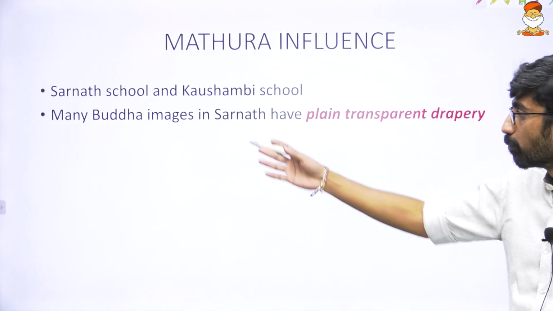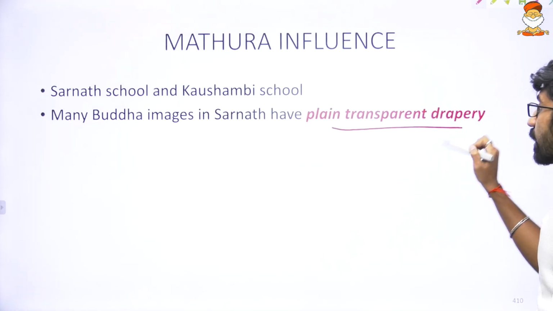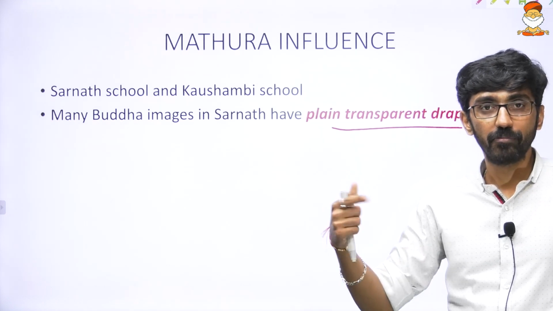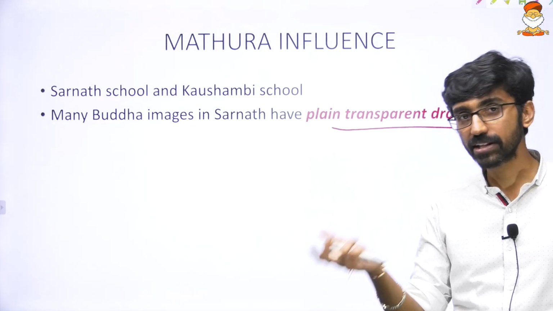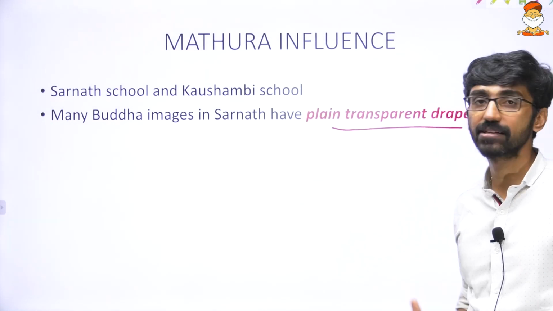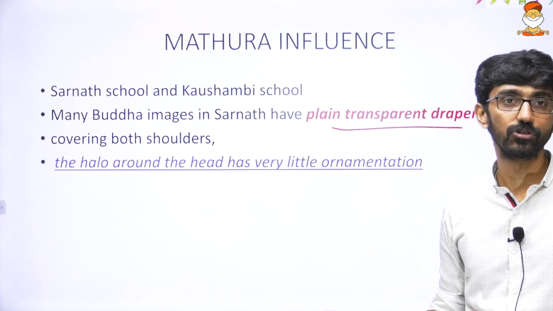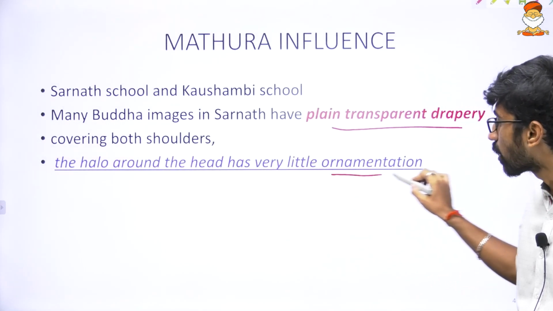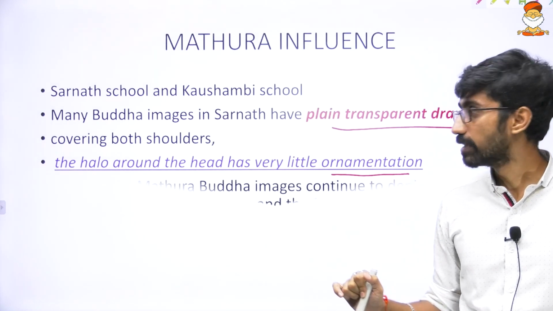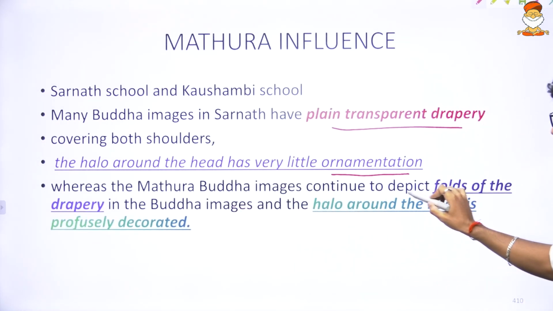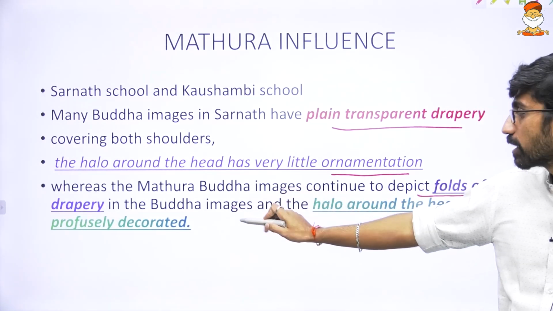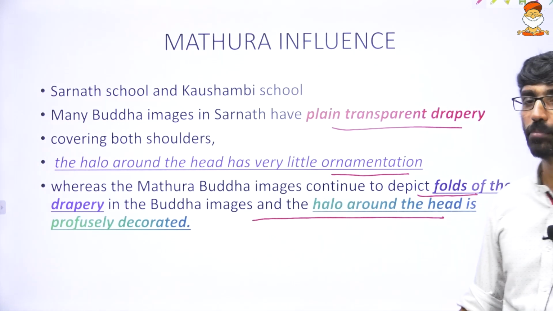In the Buddha images in Sarnath, plain drapery is there. Folded drapery, folded robes were there in Gandhara, but here plain drapery is there, covering both the shoulders. And around the Buddha there is very little ornamentation here, whereas the Mathura Buddha images continue to depict the folds of drapery, and all around the head is profusely decorated.